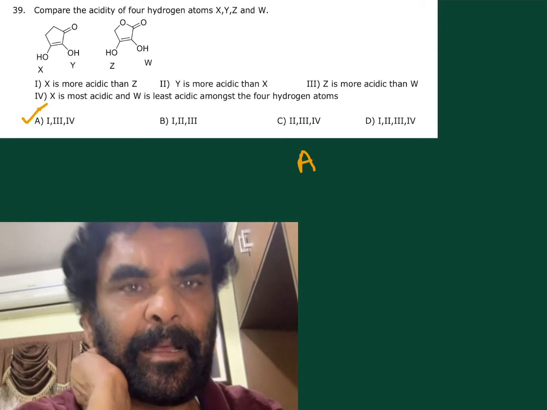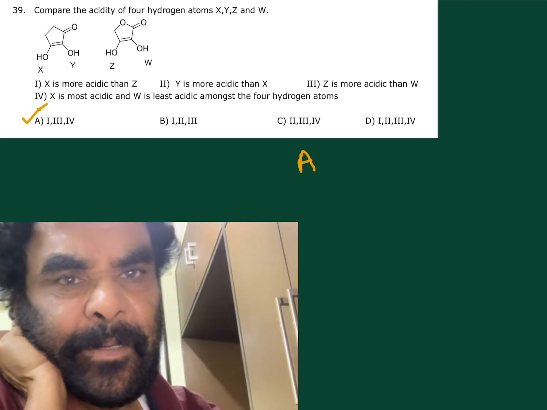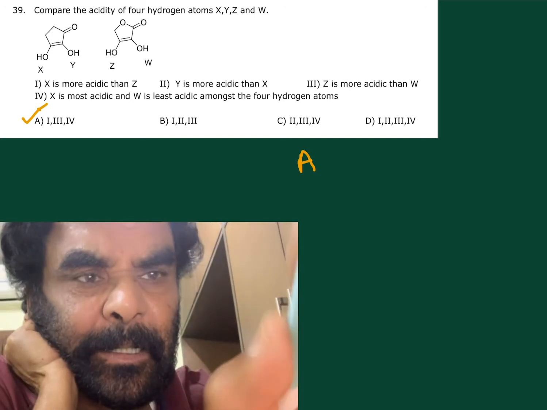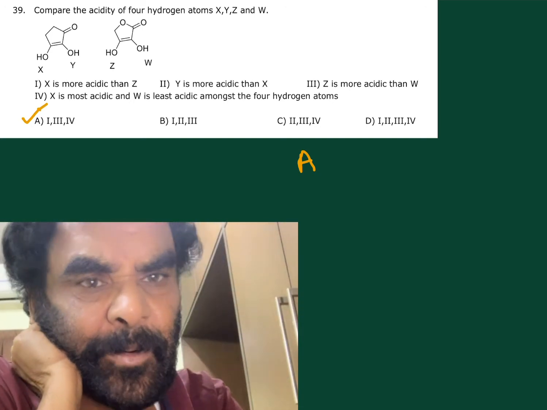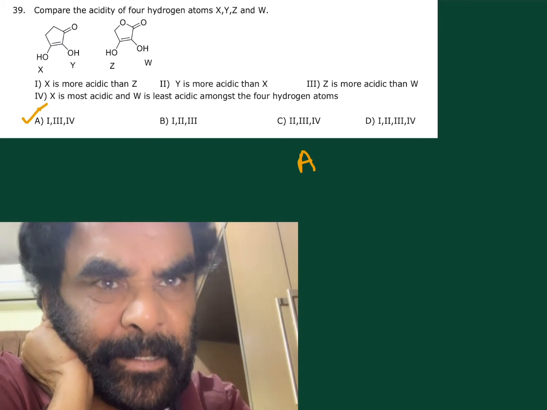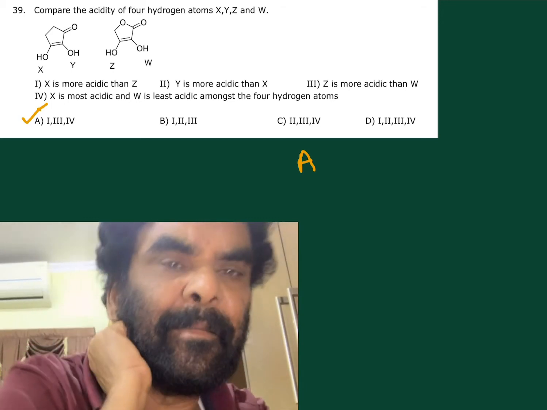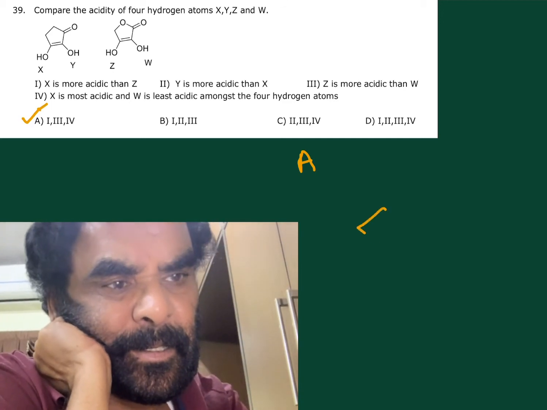Next, here compare the acidity of the 4 hydrogen atoms X, Y, Z and W. That is what is being asked. Here, if this is removed, X is more acidic than Z. Yes.